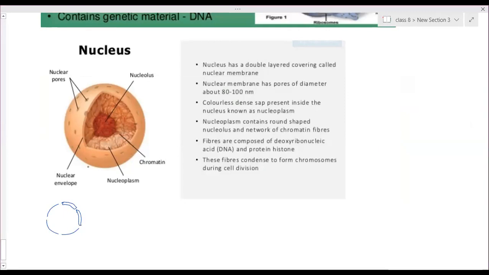So these are the holes you can see. Inside, there is one more dark spot. This is called the nuclear membrane, and this is called the nucleolus.